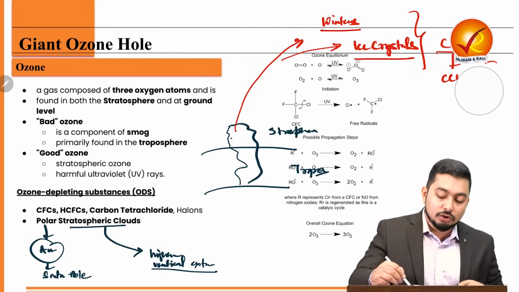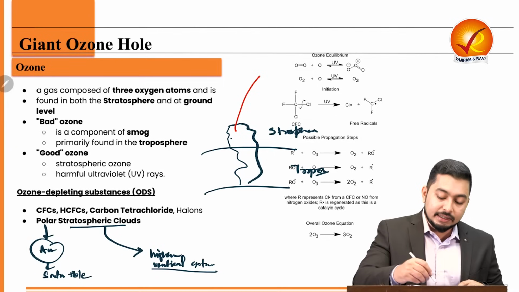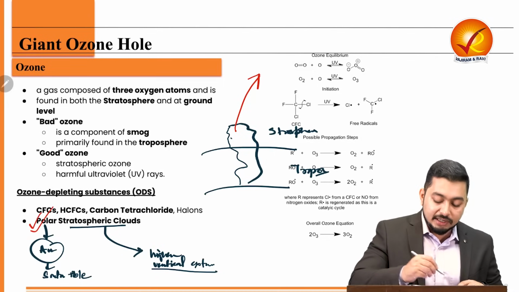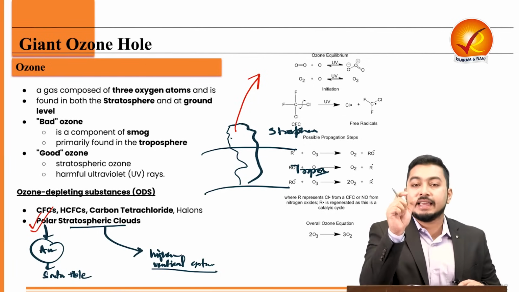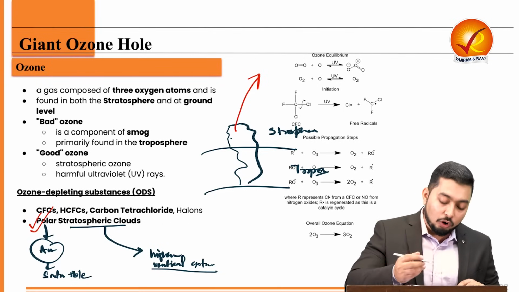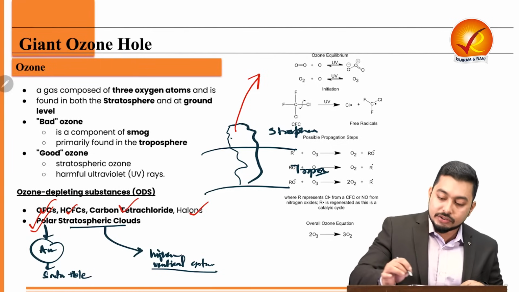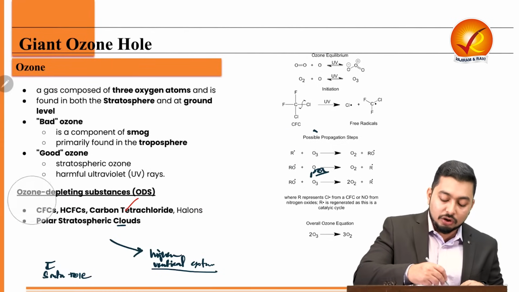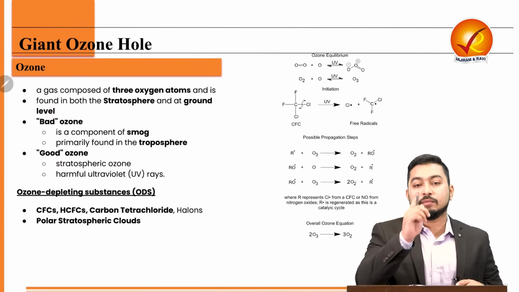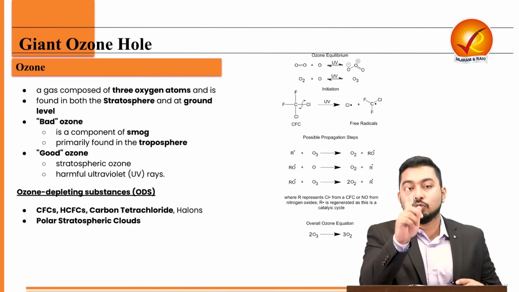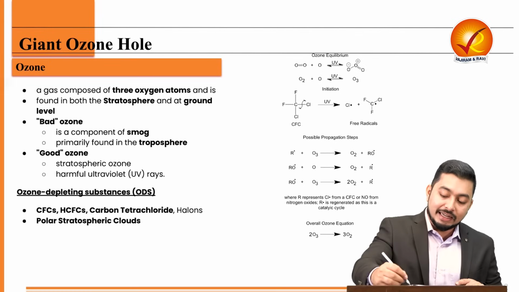So, during winters on Antarctica, the clouds increase in their vertical extent, and these clouds are called the polar stratospheric clouds. And because there is presence of ice crystals in them, these ice crystals enable the breaking up of halogens, the breaking up of HCFCs, CFCs, carbon tetrachloride, halogens, and eventually this leads to creation of free radicals which are unstable, and then they attack another unstable molecule which is the O3 to break it into O2 and a ClO or ClO2, whatever the valency is.